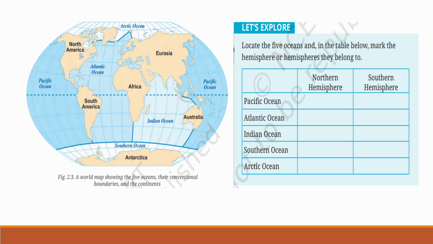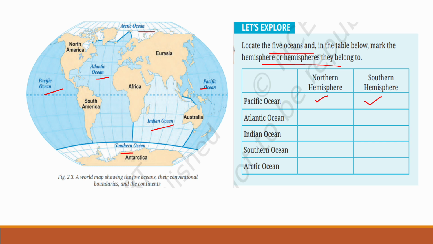See this world map showing the 5 oceans, their conventional boundaries and the continents. We have the Pacific Ocean, then Atlantic Ocean, Southern Ocean, Indian Ocean, Arctic Ocean. Locate the 5 oceans and in the table below mark the hemisphere or hemispheres they belong to. See, the first one, Pacific Ocean. It is found in both Northern Hemisphere and Southern Hemisphere.